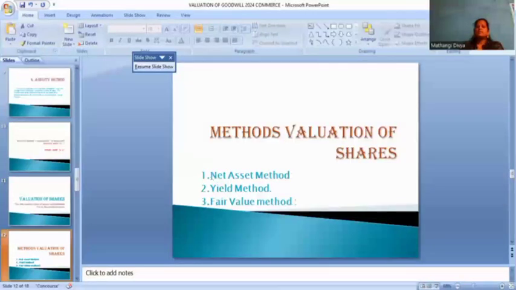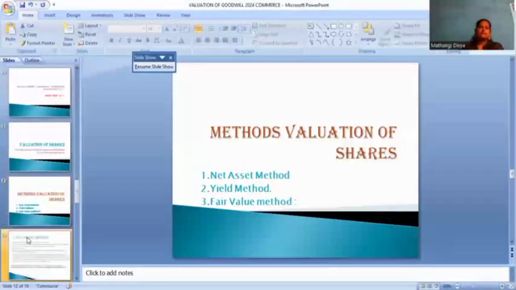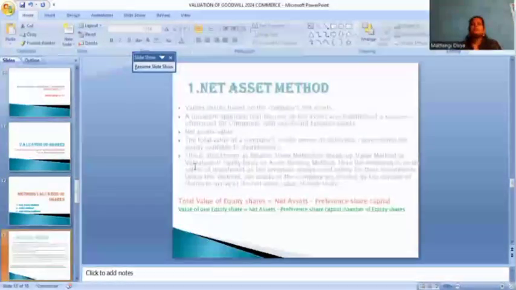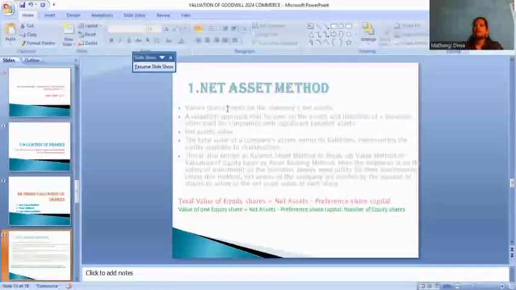What are they? First one, net asset method, second one, yield method, and third one, fair value method. Okay, net asset method. What is the net asset method? It means valuing shares based on the company's net assets, how many shares we have, that is based on our company's net asset.